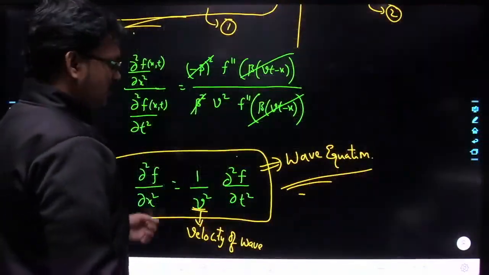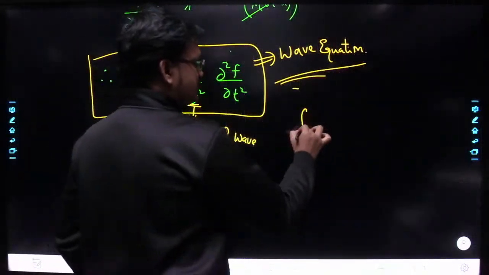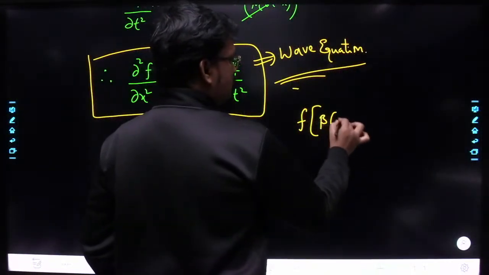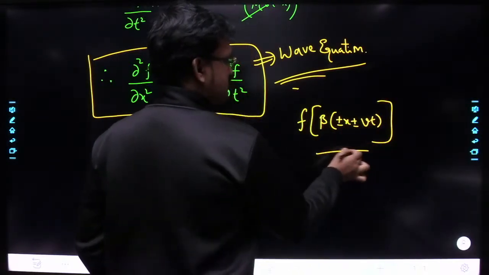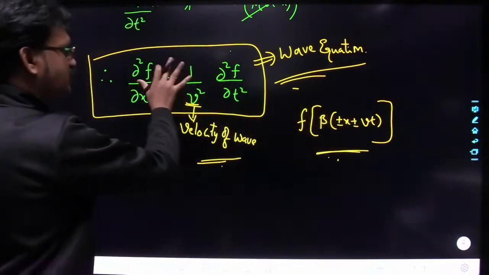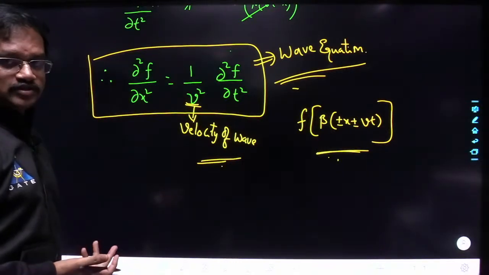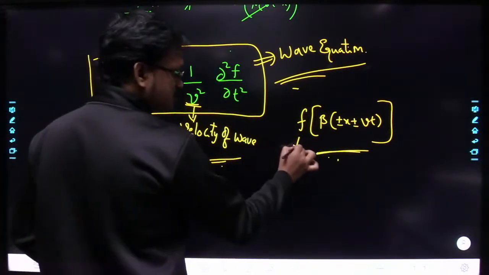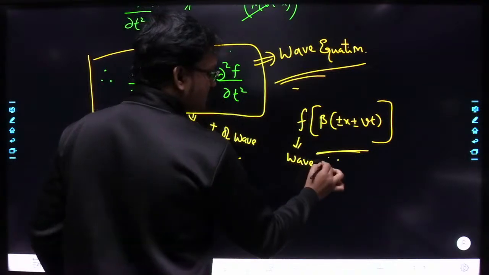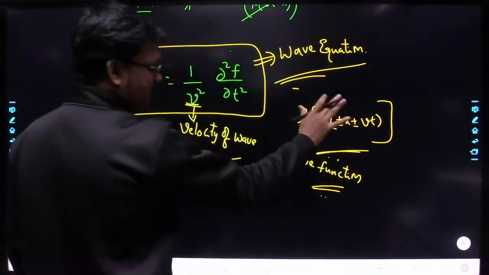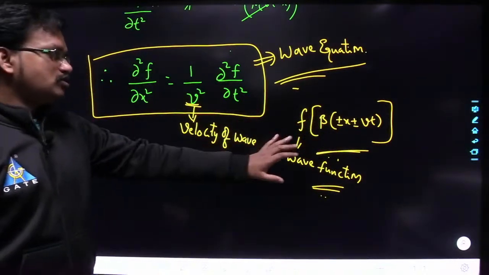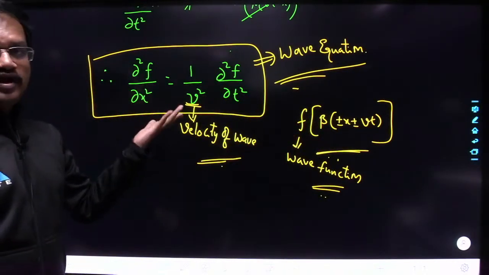The wave function is of the form f of β(±x ± vt). Any function of this form has to satisfy this wave equation. Yes or no? This is nothing but the wave function, so any wave function has to satisfy the wave equation.